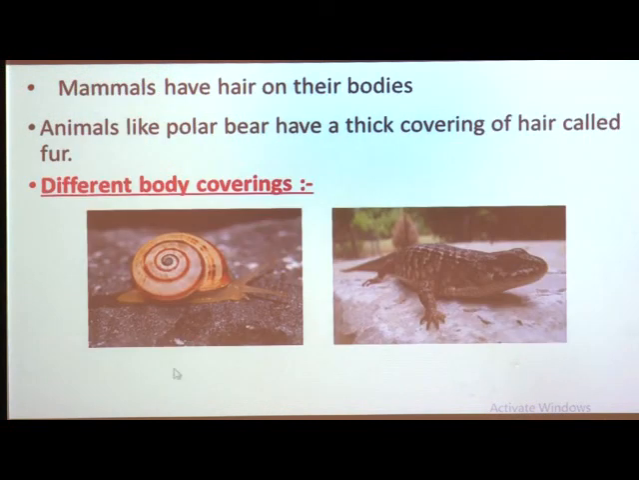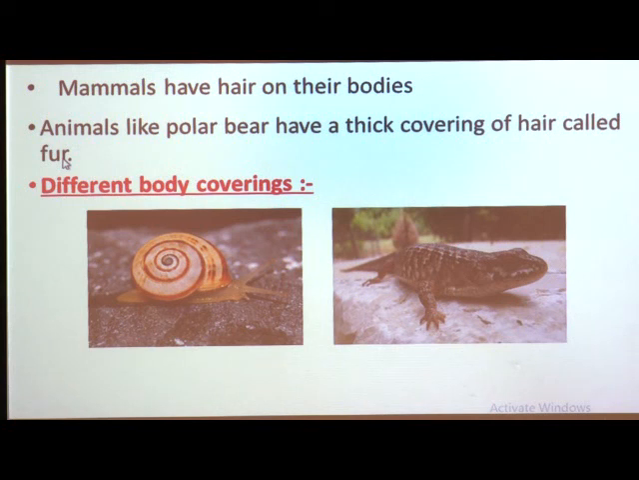Now, the next type of body covering is hair, and mammals have hair on their bodies. Animals like the polar bear have a thick covering of hair called fur. The polar bear has thick fur because it lives in a snow region where snow is falling. So, on their body there is fur which protects them from snow and cold.